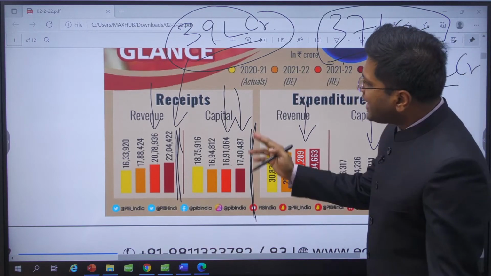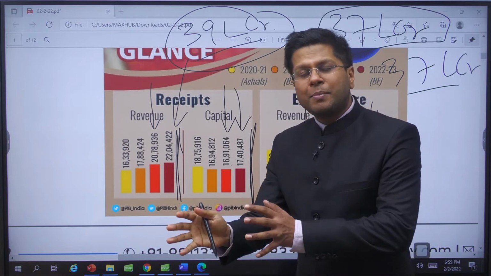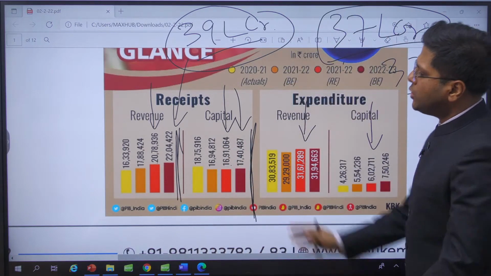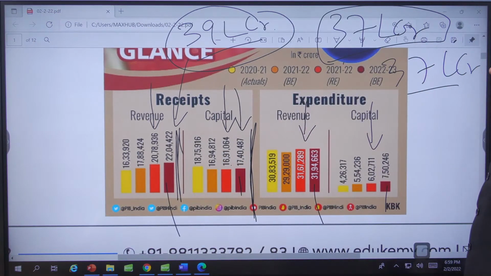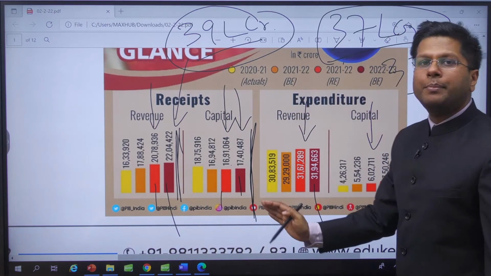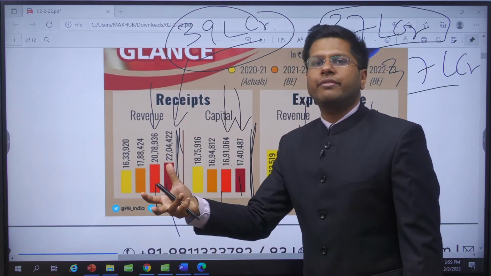Why? Because they calculate not only our receipts or the spendings, but along with that the borrowings as well. So the amounts have to be equal. The addition of this and this, and the addition of this and this, have to be equal. Similarly, the addition of what was proposed or actual has to be equal, because the rest of the fragment is matched by the loans that we have taken. All right.